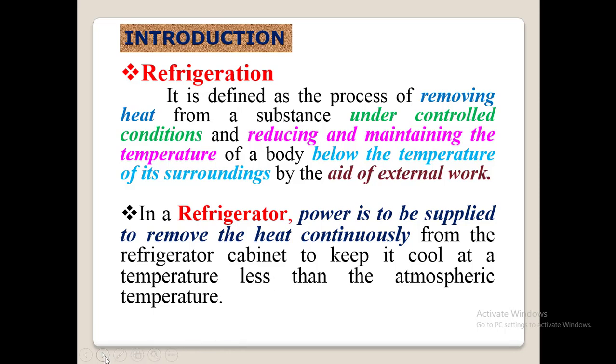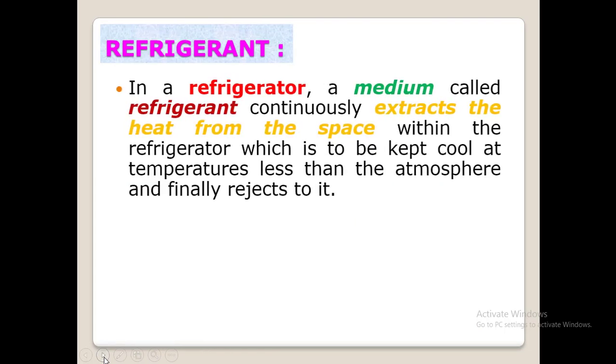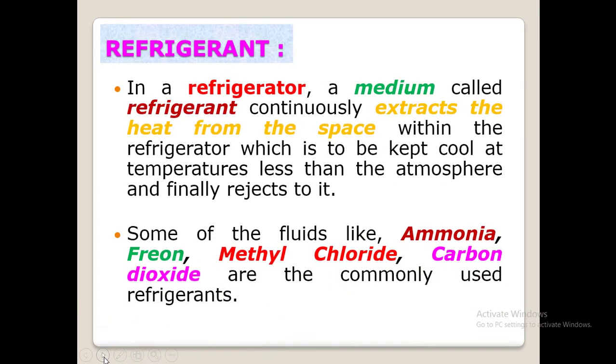So this is the definition of refrigerator. Very simple thing. It is a process of removing the heat from a compartment and maintaining the temperature of the compartment less than atmospheric temperature by continuously extracting heat from it. That is the very simple definition of refrigeration, and you can remember that. Next, after that, we will move to that important thing in that refrigeration.